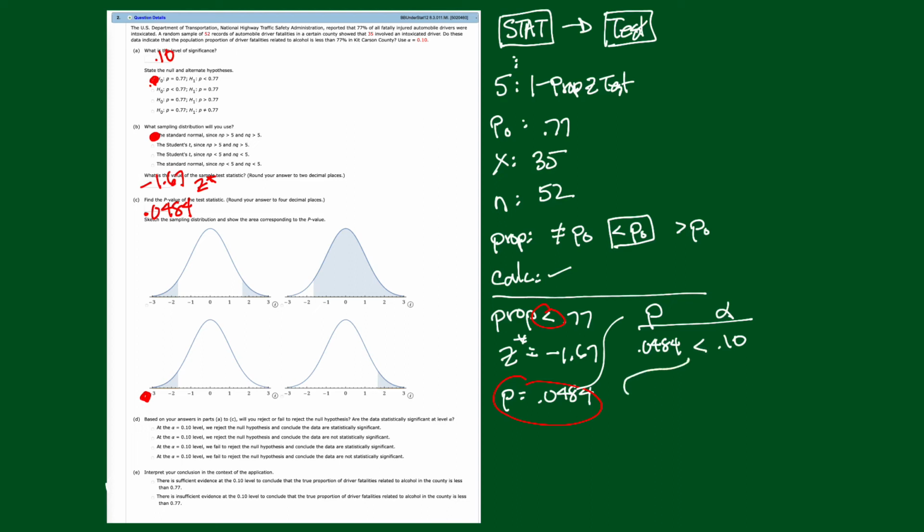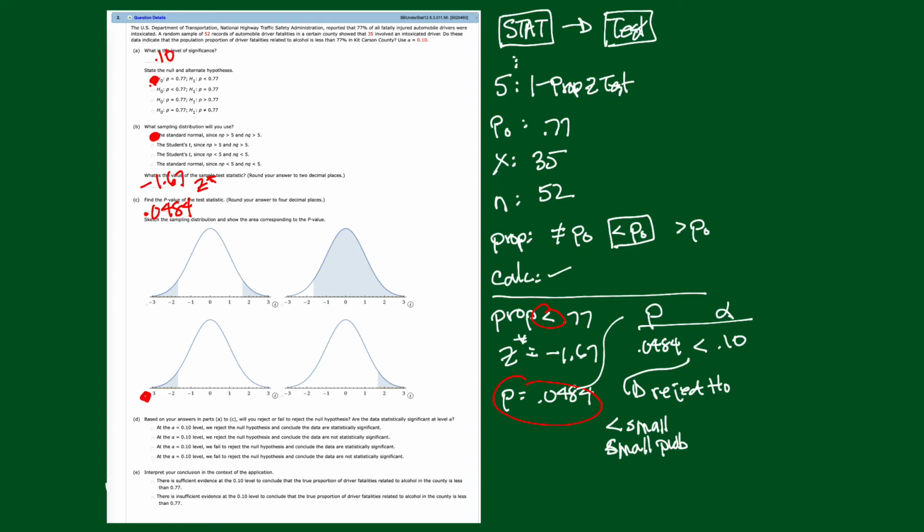So for less than, remember what to do here? If p is less than alpha, you reject H0. Now, just a quick reminder. When I see a less than, I think of small, and I'm dealing with probability, so it's a small probability. So I'm looking at my observed value and comparing it to the claimed value, right?